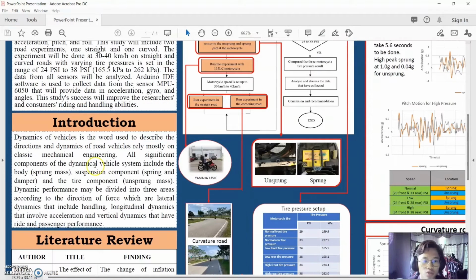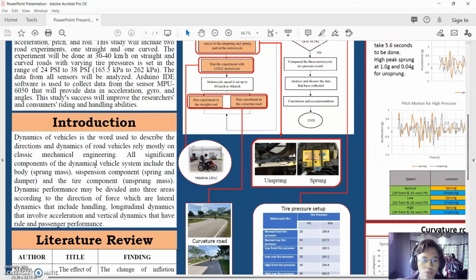So we go to the introduction. For introduction, dynamic of vehicle is the word used to describe the direction and dynamic of road vehicle, which relies most on classic mechanical engineering. All significant components of the dynamical vehicle system include the body, which is sprung mass, suspension component, spring and damper, and the tire component, which is unsprung mass.